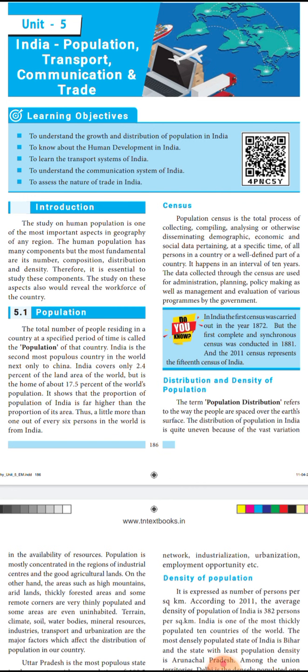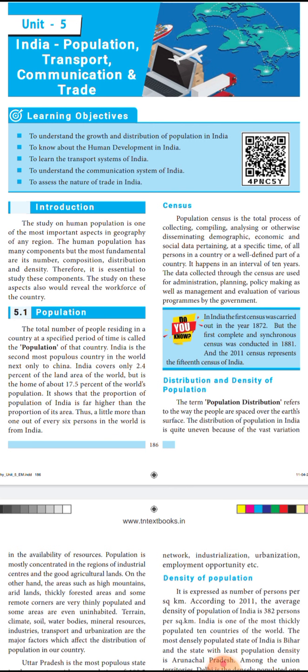Let us see the meaning of population. The total number of people residing, that is staying, in a country at a specific period of time is called the population of that country. So population, you all know, is the number of people. You all know that India is the second most populous country in the world.